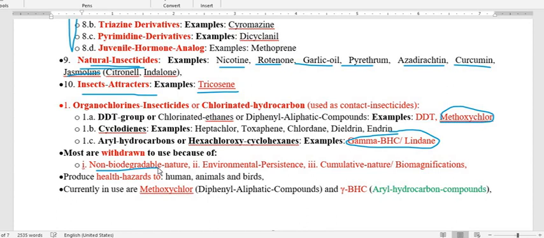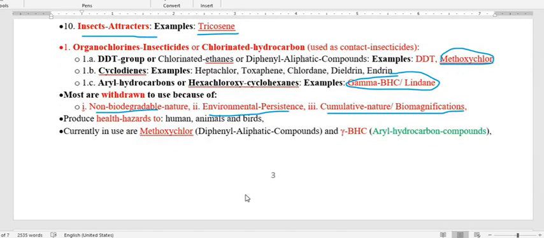Because of this, it persists in the environment, and once it persists, it gets accumulated and biomagnified. Because of that, mercury-type toxicity may be seen. Therefore the drug group is not in use, as it produces health hazards to humans, animals, and birds also.